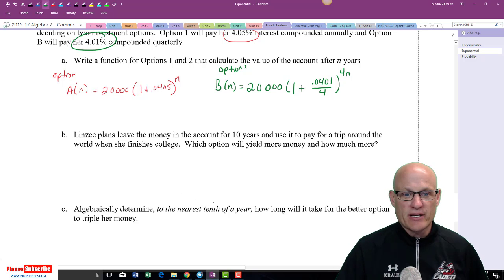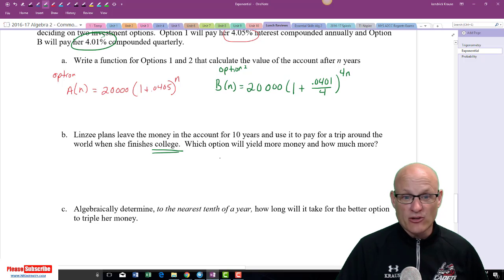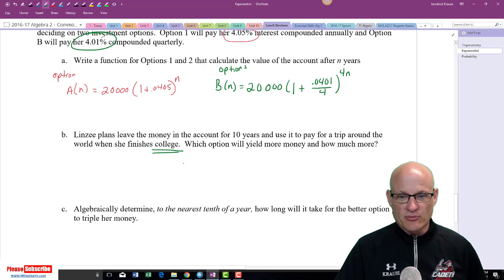Lindsay plans to leave the money in the account for 10 years and use it to pay for a trip around the world when she finishes college. Apparently she's going to be in college for a while. Well, 10 years, that'd make her 25. Well, okay, she's going to be in college for a little while. Maybe she's going to be a doctor. She's really smart. She'll probably be a doctor.